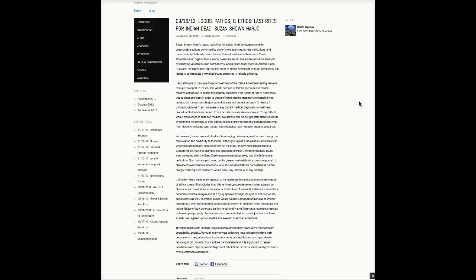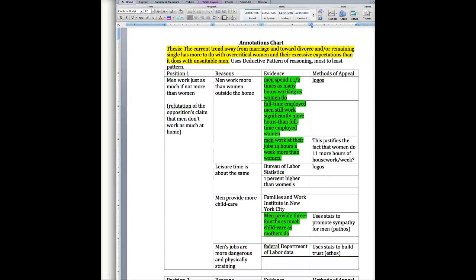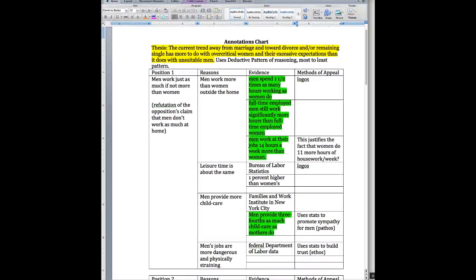So I might be throwing a couple of different things at you, but the thing that I want you to remember is that the purpose of this is to help you figure out what works best for you. So you might look at an essay like this and say, oh yeah, I can totally see that, and I can totally break that down into parts. Or you might look at a chart like this and say, oh yeah, this totally helps me break it down, and now I understand how to look at an author's argument and break it up.